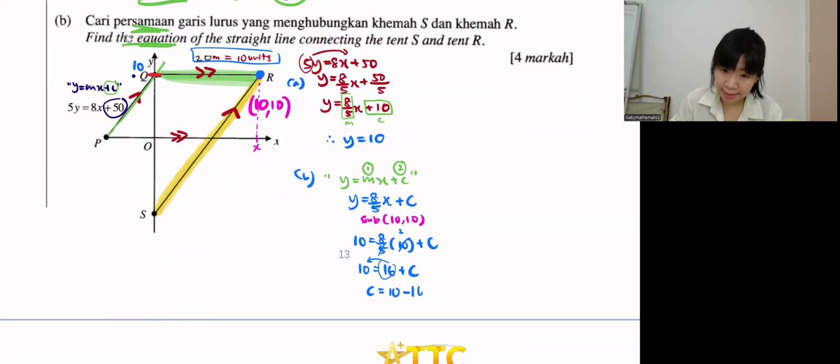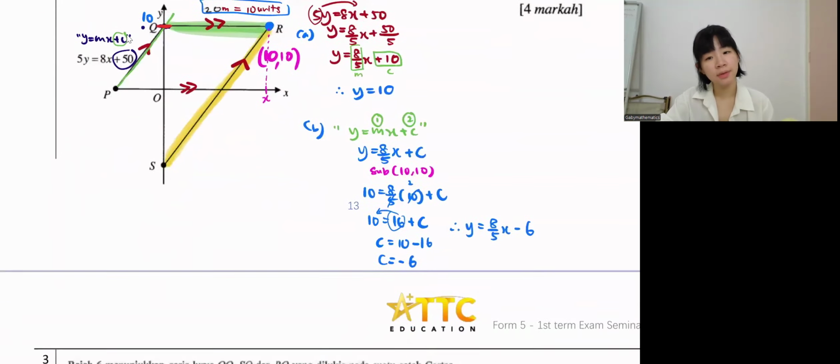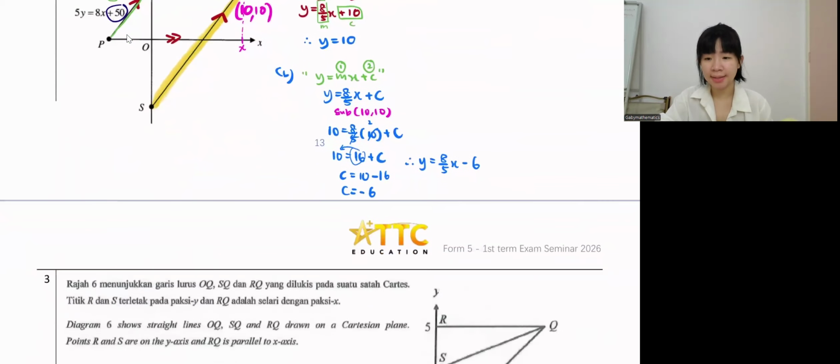So c equals 10 minus 16, which is negative 6. Correct. So at the end, write the equation one more time: y equals 8/5 x minus 6. Done. Next.